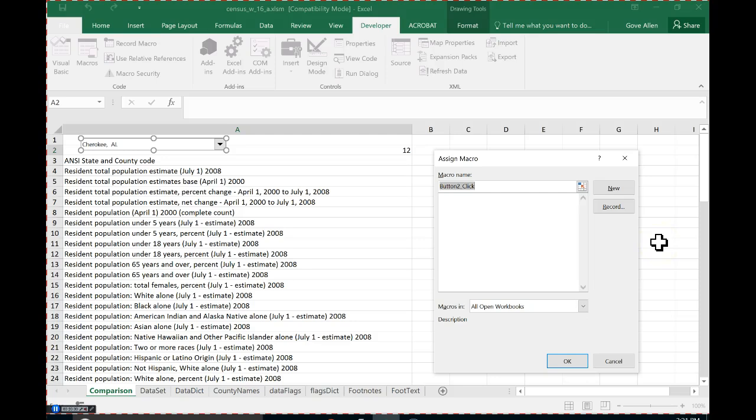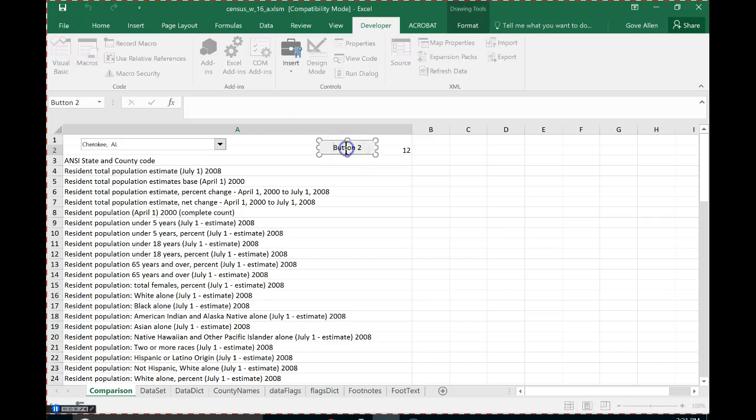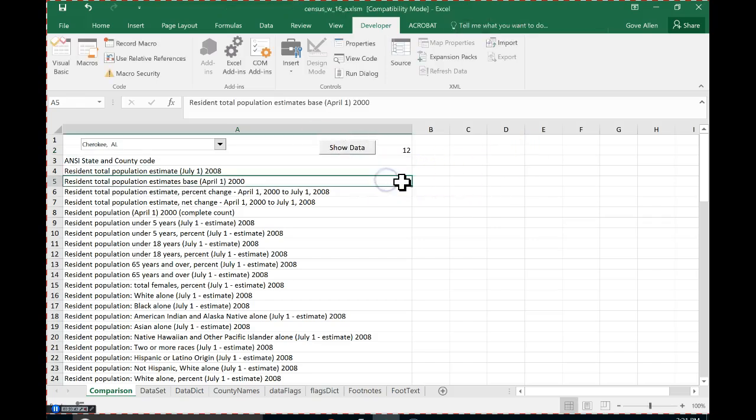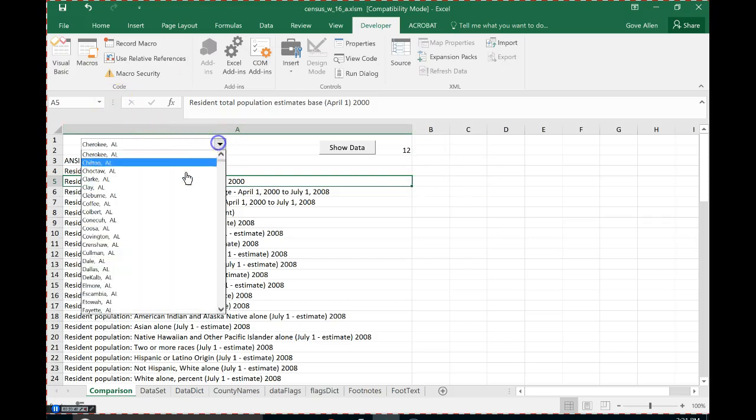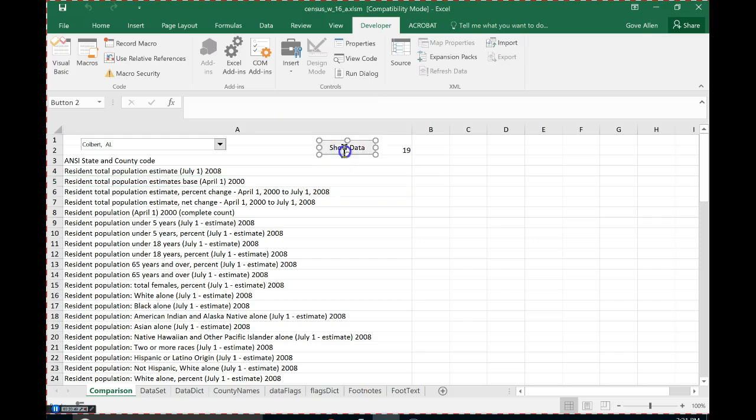It's asking for a macro. Haven't made the macro yet, so I'll cancel that. We'll assign the macro here in a minute. But I'm going to change the label on that button just to say show data. So the thought is the user will choose a county, click show data. We'll put the name of the county and the state right here, and then we'll lay in all the values. It's going to take some VBA, so let's do it.